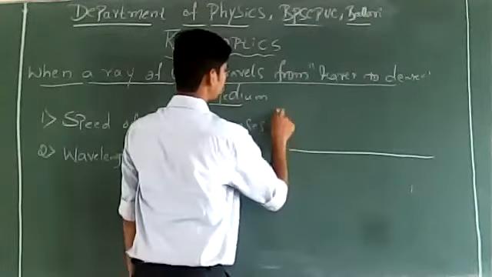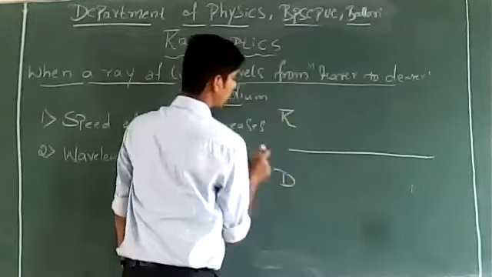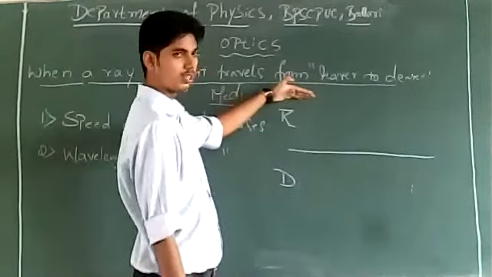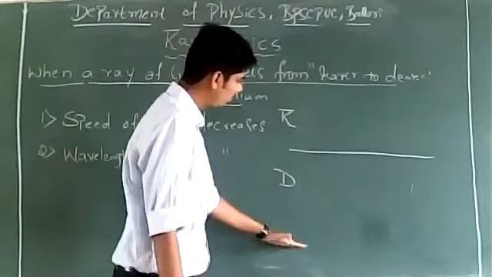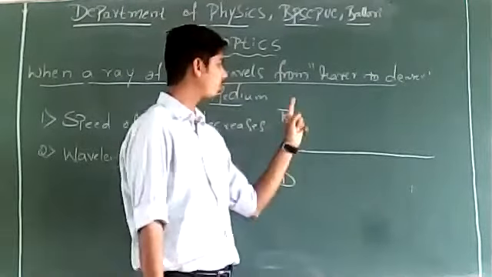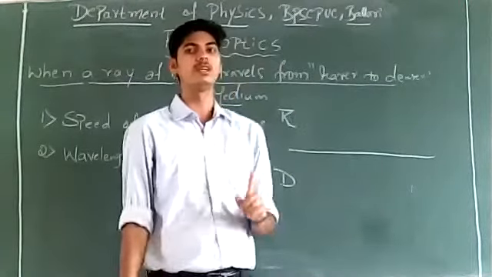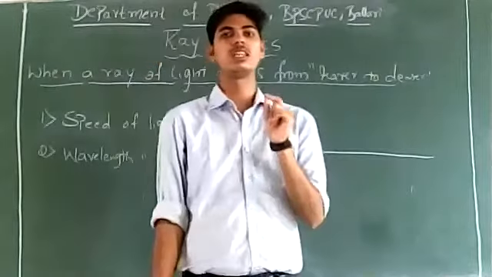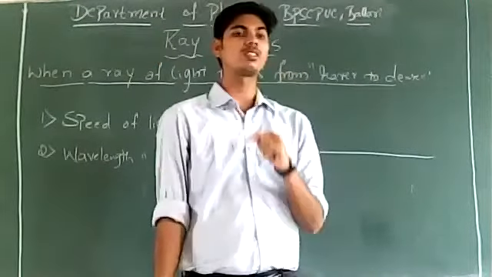Suppose this is a rarer medium and this is a denser medium. The medium above this line is rarer medium and the medium below this line is denser medium. Whenever a ray of light travels from a rarer medium to denser medium, it is observed that the ray of light bends towards the normal.